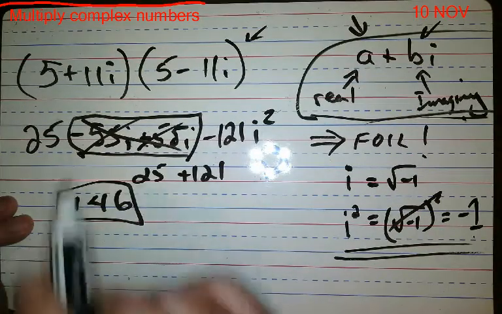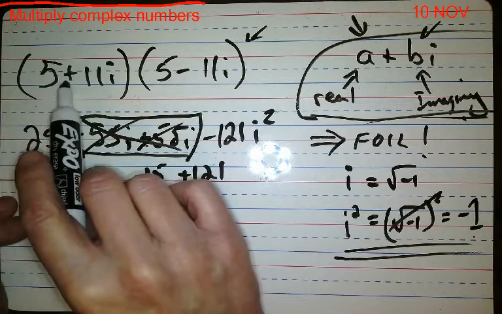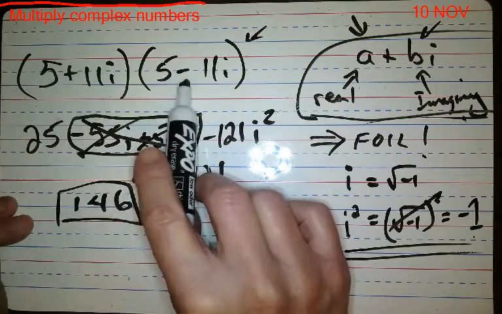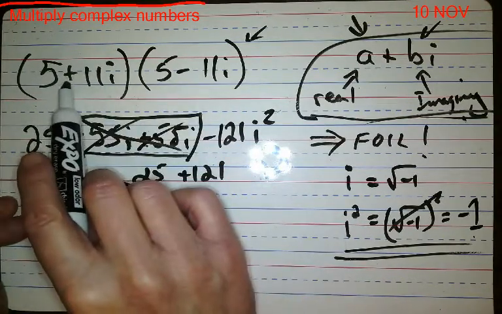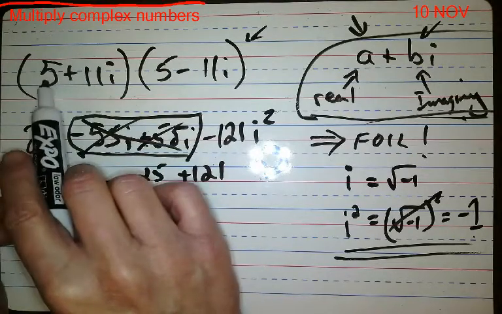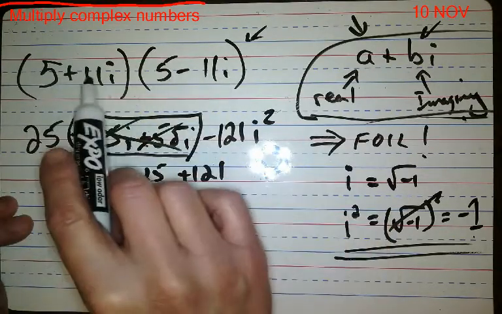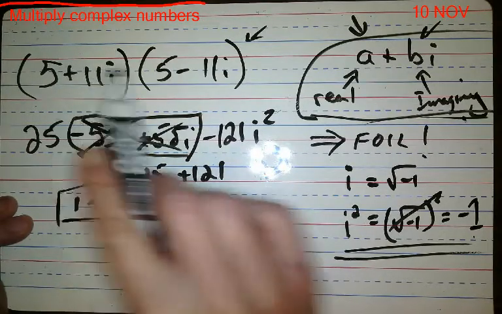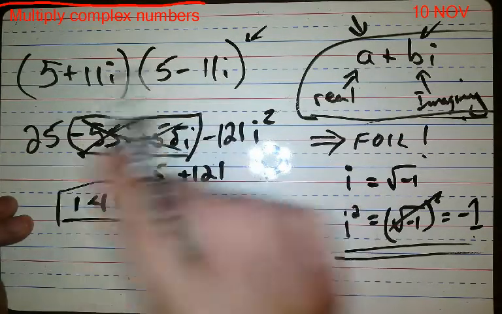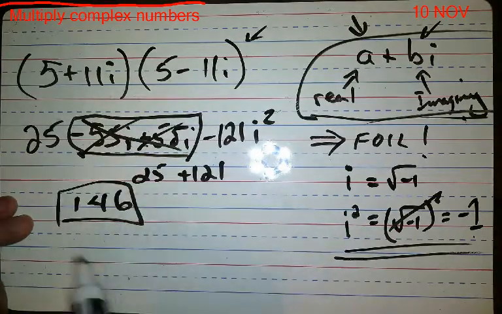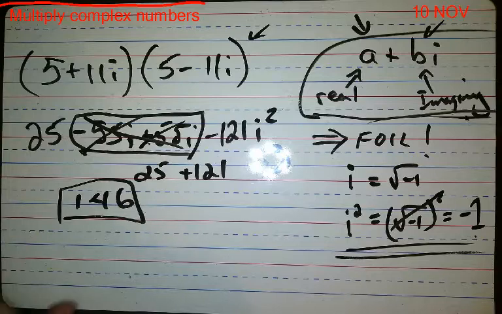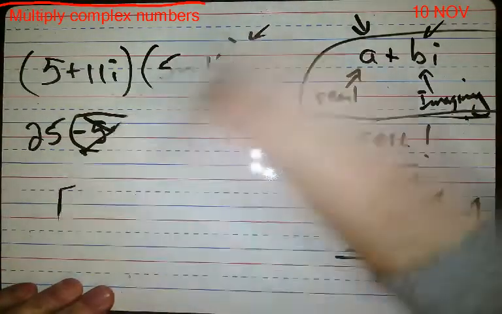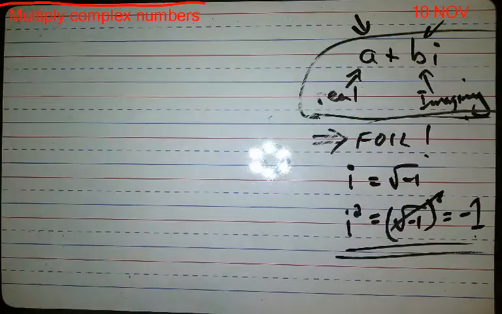Now that's special. That only happens whenever they're conjugates. This is what's called a conjugate. The numbers are all the same, except the imaginary part is positive here and negative here. If they're opposites of each other, then when you multiply them, you get a real answer.